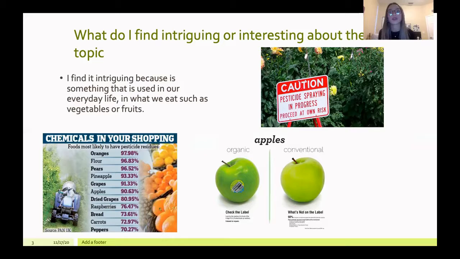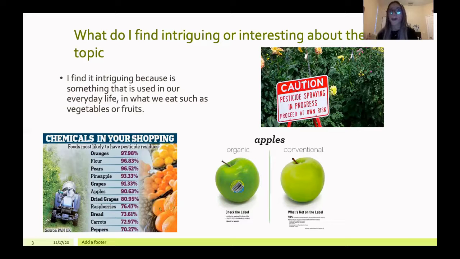Let's say you just bought an apple from the store, they're super shiny, but after washing it, it turns very dry and the shininess goes away because you're basically washing the pesticide away. And I just think it's very important because it's something that us humans eat in our everyday life. There could be healthier ways of changing your eating habits.